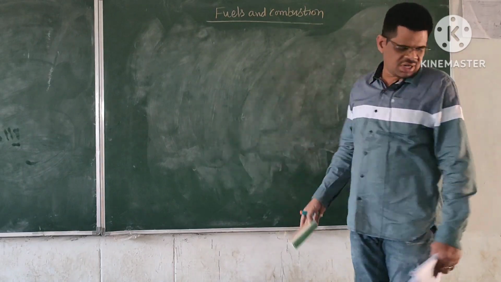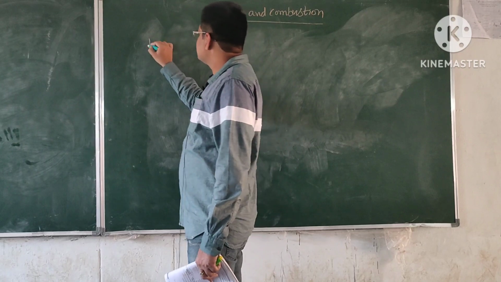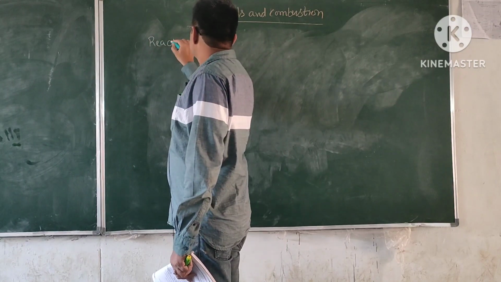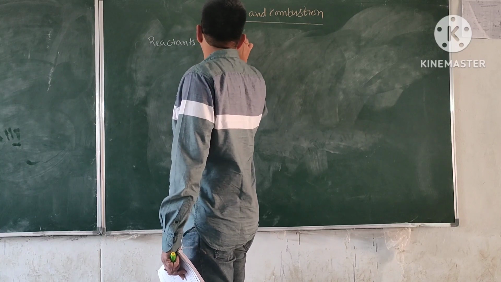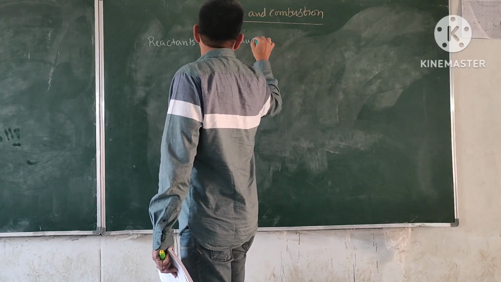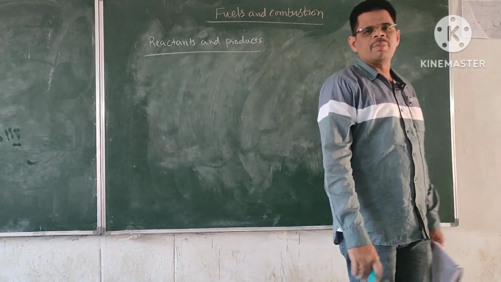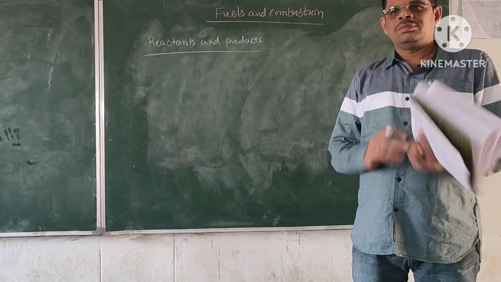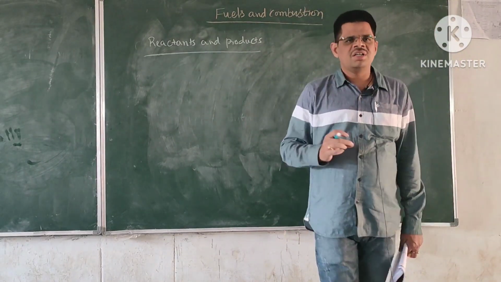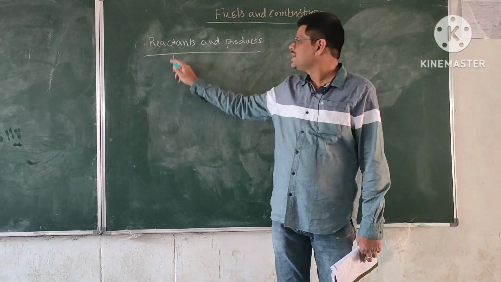And the next one, the next term related to the combustion is reactants and products. What does it mean? What is a reactant and what is a product of combustion? The component that exists before the combustion are called as reactants.